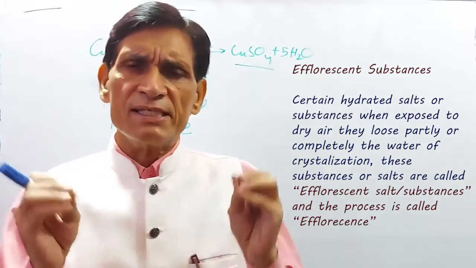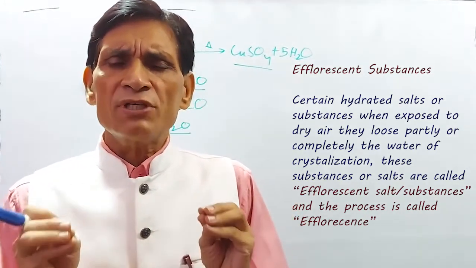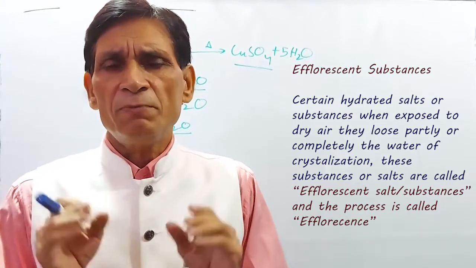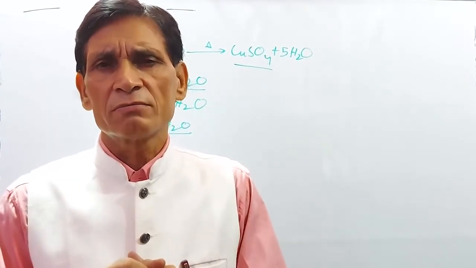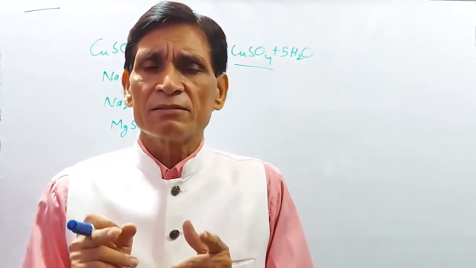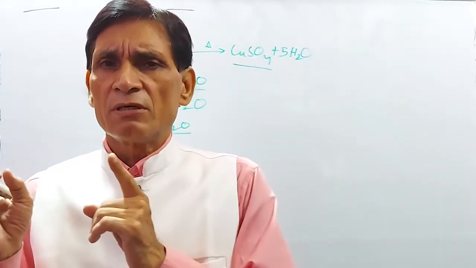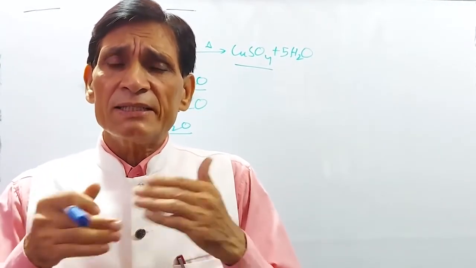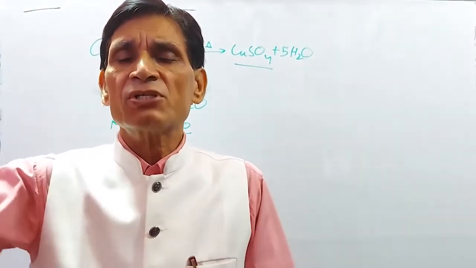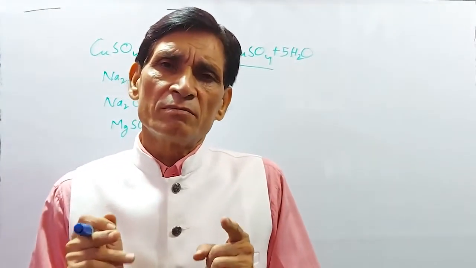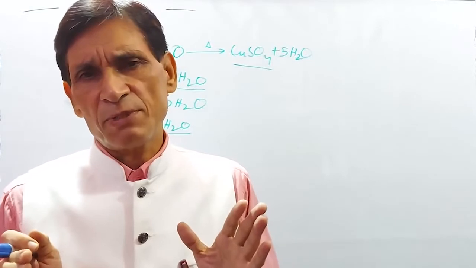Now, what is the reason? Efflorescence occurs when the vapor pressure in the salt is greater than the vapor pressure of the atmosphere. If the vapor pressure in the salt exceeds the vapor pressure of the atmosphere, then only efflorescence takes place.